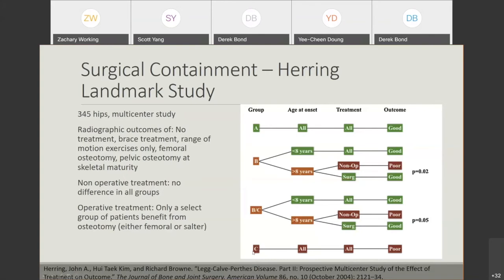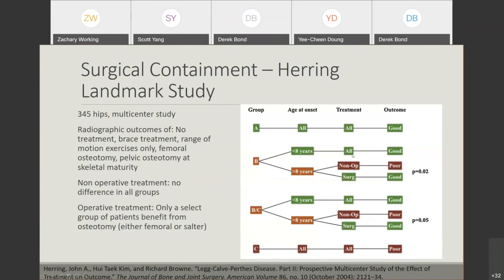Lateral pillar C, remember, there's more necrosis to the hip. Less than 50% of the lateral epiphysis is intact. And we can see that regardless of what you did, whether you didn't do surgery or whether you did surgery, these children did poorly. So it seems like there's no benefit of surgery in those kids who are severely affected by avascular necrosis. Seems like, though, those in between, who have approximately 50% of the lateral pillar intact, so lateral pillar B or B/C border, if you are young, it seems to be protective.